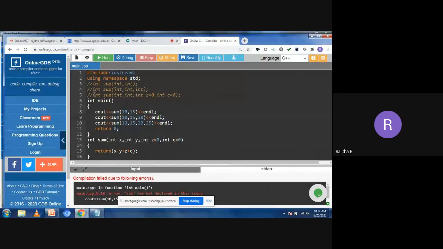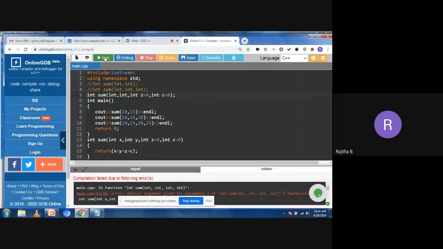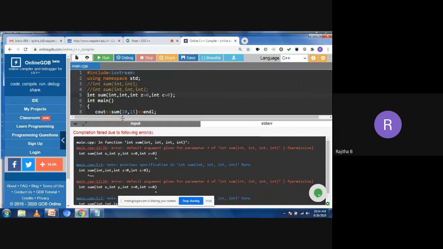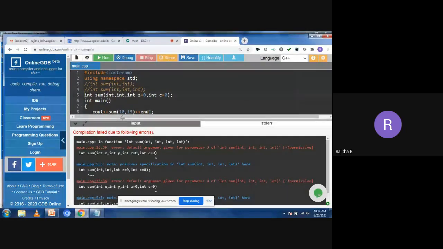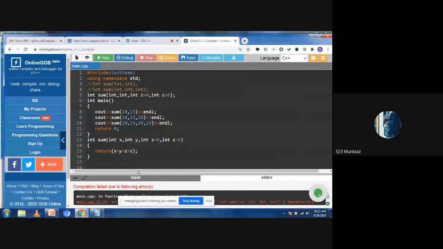Then I declare this one. Ma'am, you forgot a semicolon. Where? The last second line, maybe. Line 13, ma'am. No, it is a function definition, na?